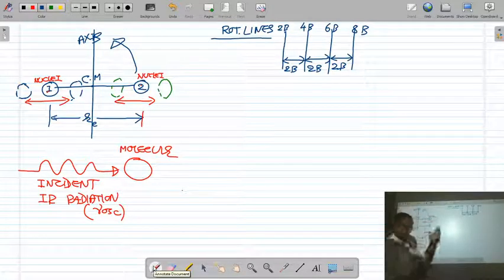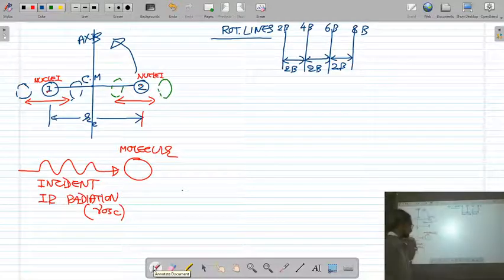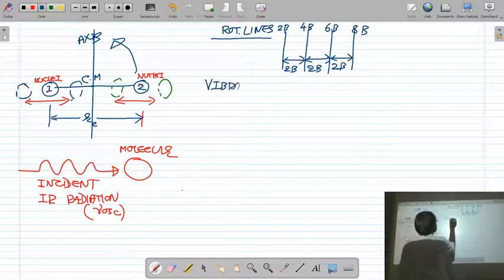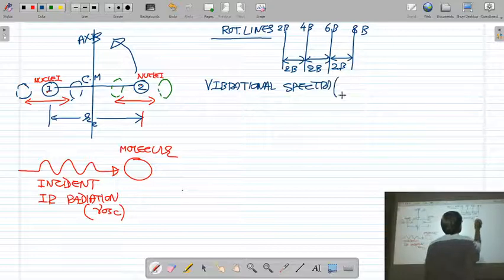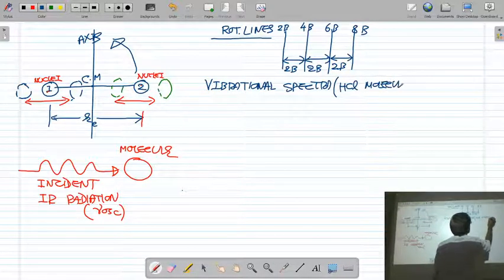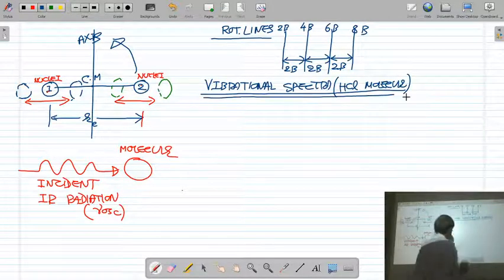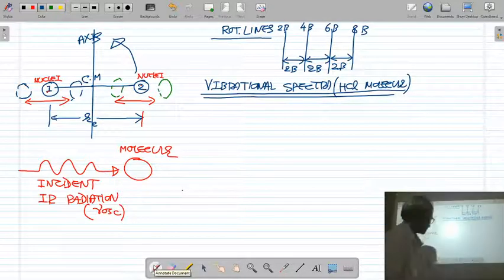Now if you observe the vibrational spectra, suppose I take an HCl molecule. What is observed in the vibrational spectra of HCl molecule?